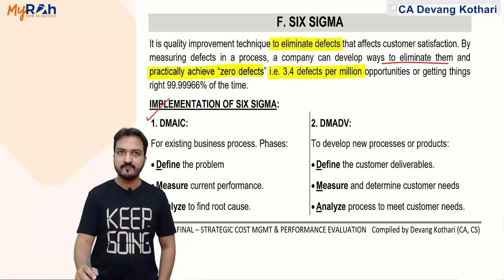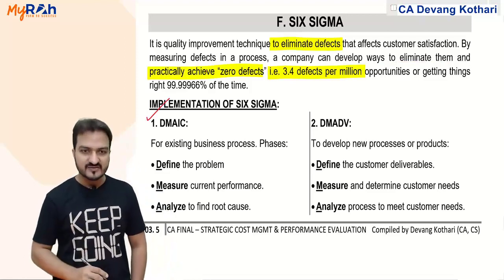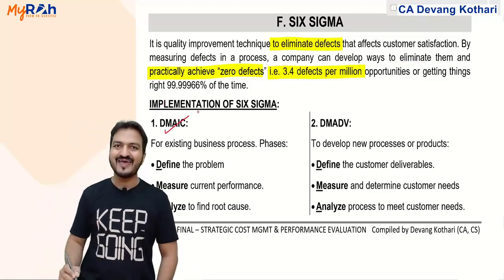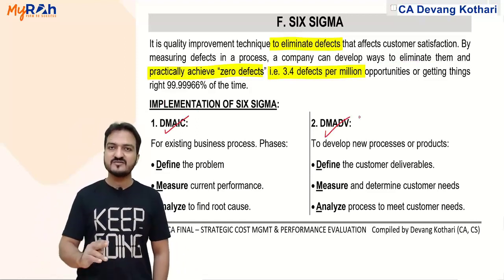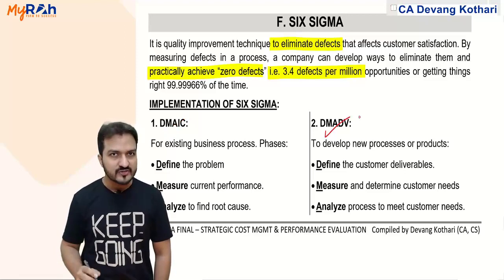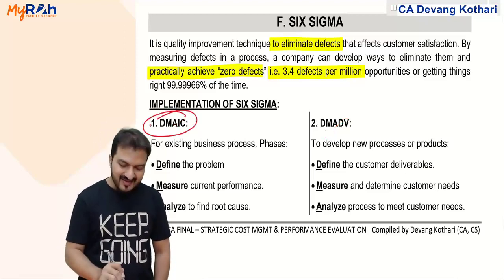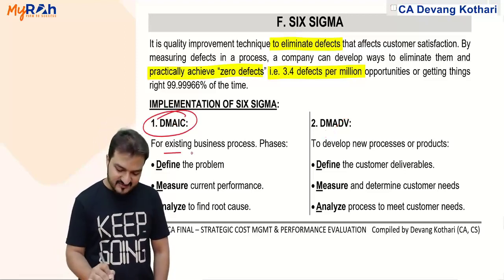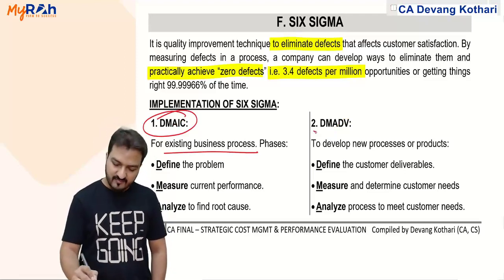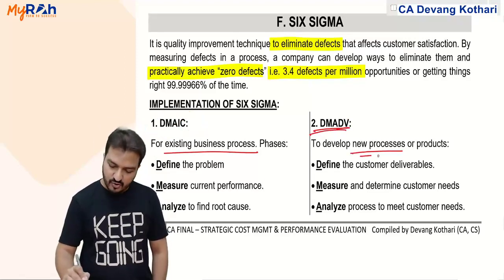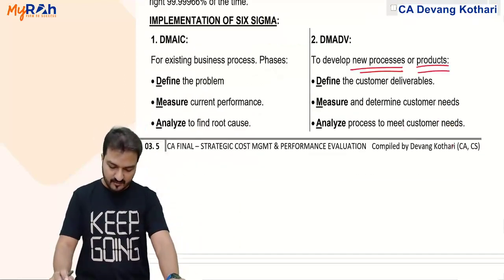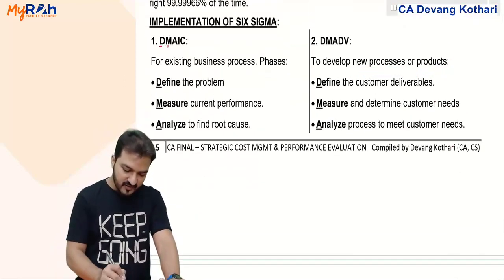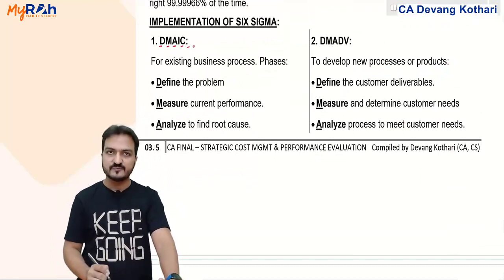Implementation of Six Sigma. Well, there are two methods to implement Six Sigma. One called the DMAIC method, the other called the DMADV method. Both methods are applicable in different situations. Generally, DMAIC is applicable for existing processes. DMADV is applicable for new processes or new products. And the steps involved are here. In DMAIC, each alphabet stands for a step.